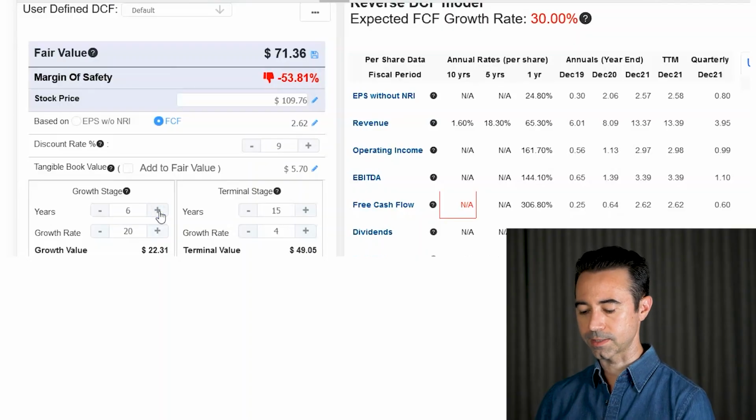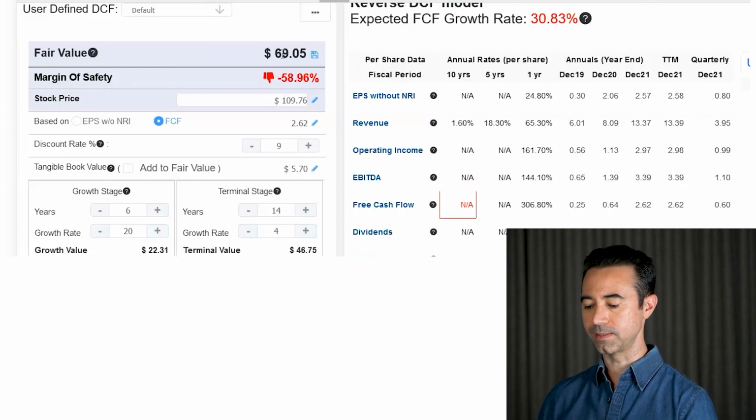So, okay, what is this to you? What do you think? I have not done enough research to find exactly what I think this growth rate should be, but I know that I don't always love going too high. Let's go with a 20. Maybe I'll even give it 20 over the next 6 years instead of 5 years. I'll at least give into that. And in that, it's worth $69 per share.